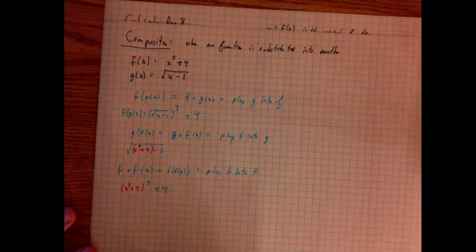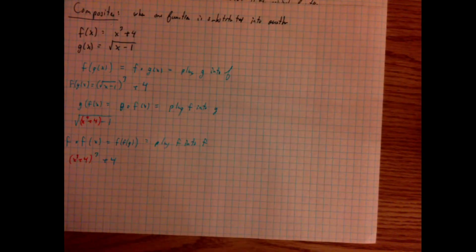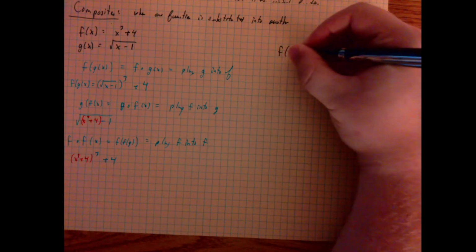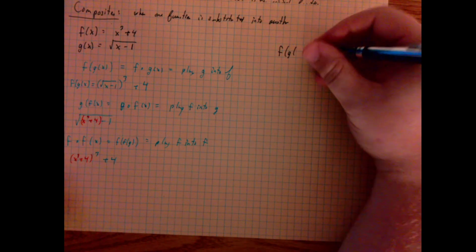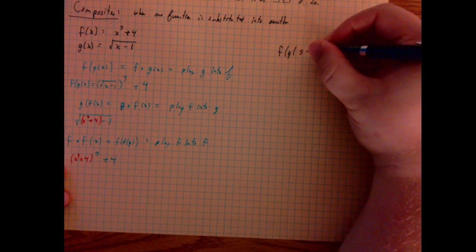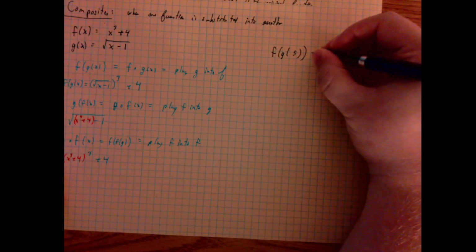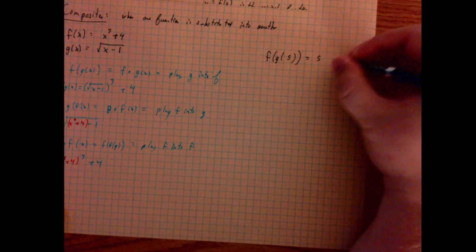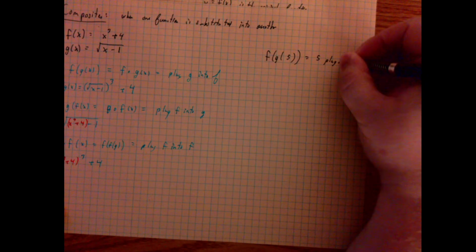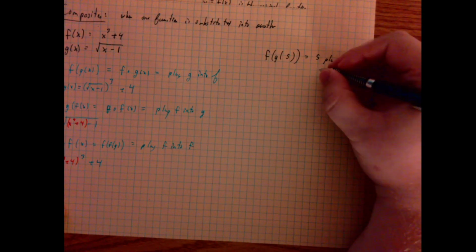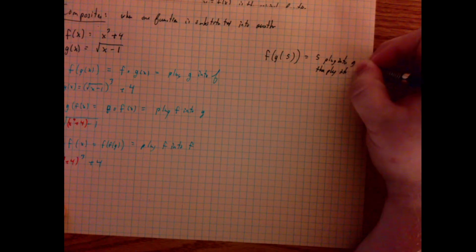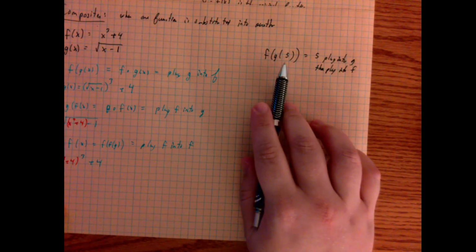And I could similarly do g of g. Now, what's the big detail about this that really matters? Well, what if I wanted to do something like f of g of 5? What this means, in literal terms, is take 5, plug it into g, then plug that into f. So it works from inside to outside.